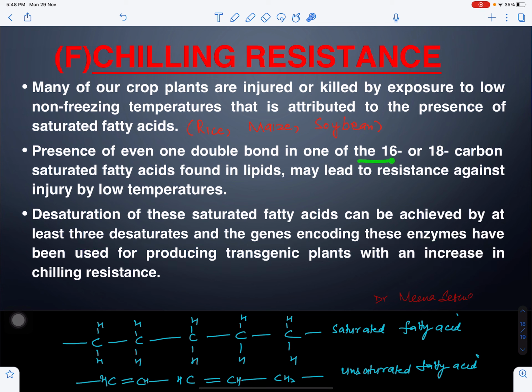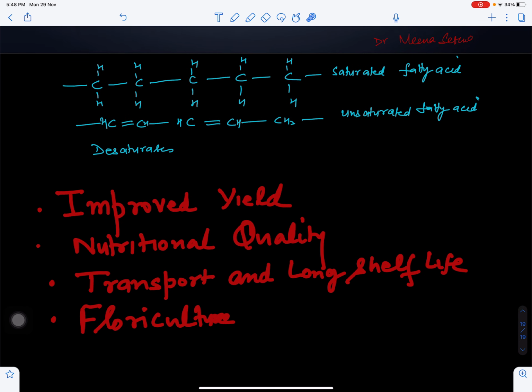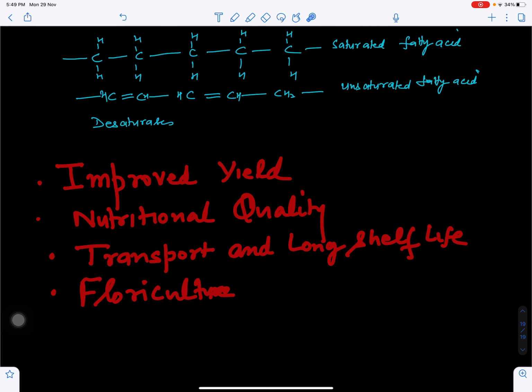I mean, we can introduce these genes into the plant which will help in creation of unsaturated fatty acids. Fatty acids can be palmitic acid, it can be stearic acid, right? Palmitic acid has 16 carbons, stearic acid has 18 carbons, and these are saturated fatty acids, and we can introduce double bonds in them, making them unsaturated fatty acids, which will prevent injury due to low temperature. So we can introduce these genes, which will help in creation of the enzyme desaturases inside the plant, which will create the unsaturated bonds and make the plant resistant to chilling.